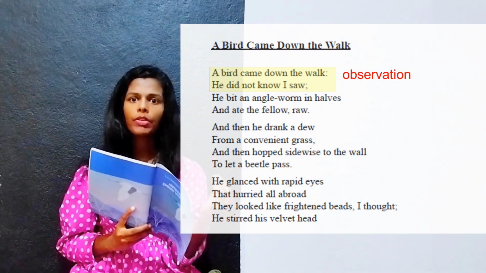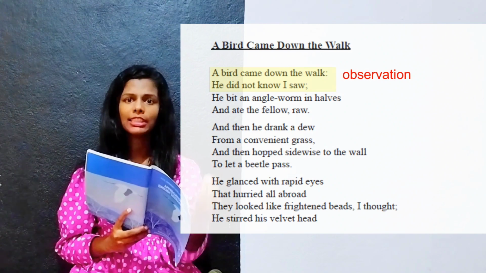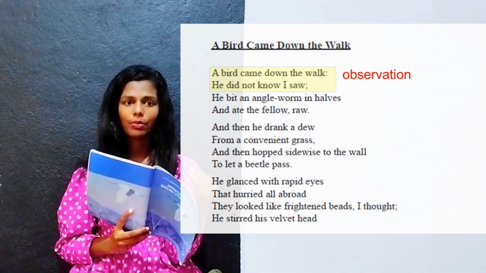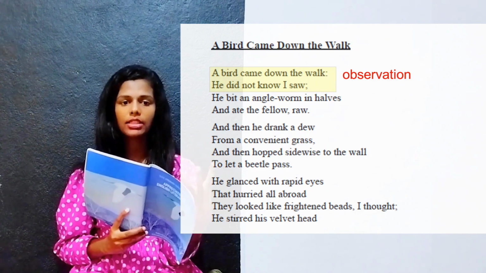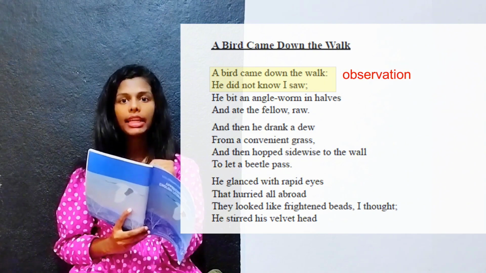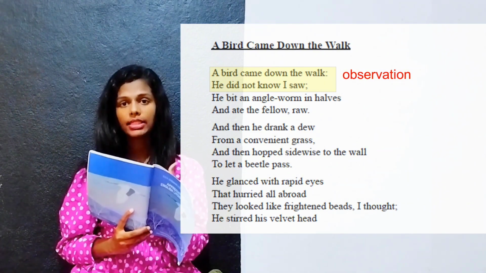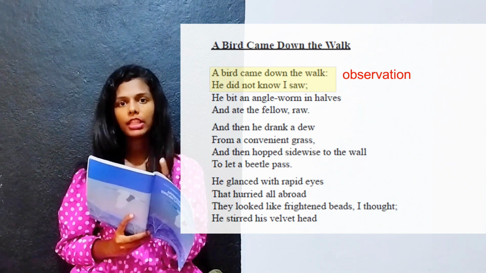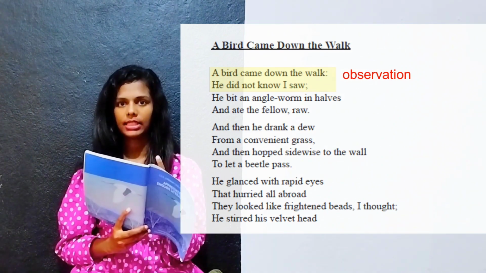Or someone may hurt, someone may disturb the nature by observing it. But here, this writer doesn't hurt or disturb the nature when she observes it.